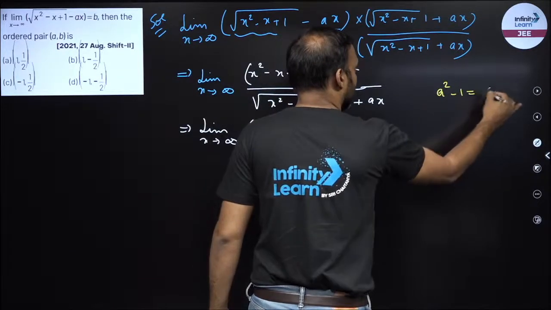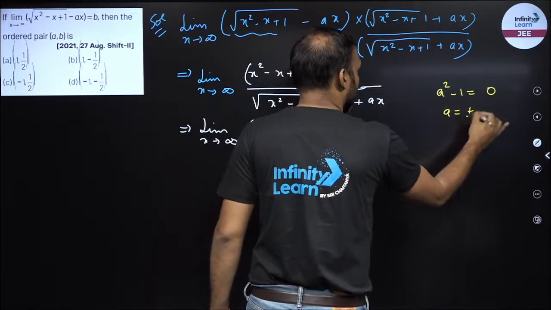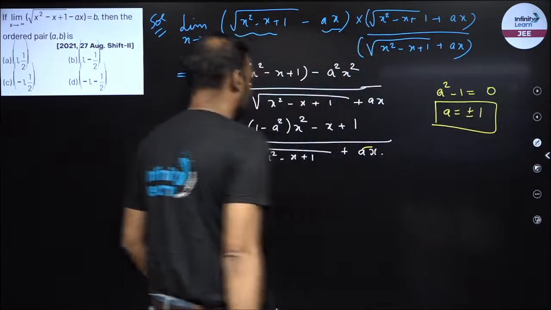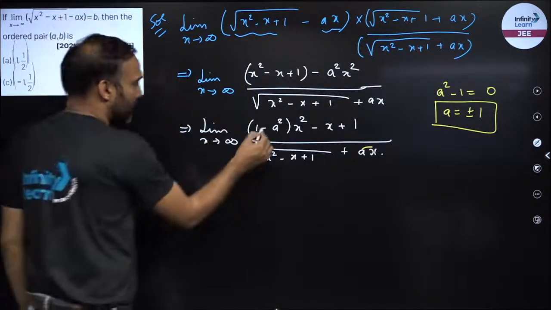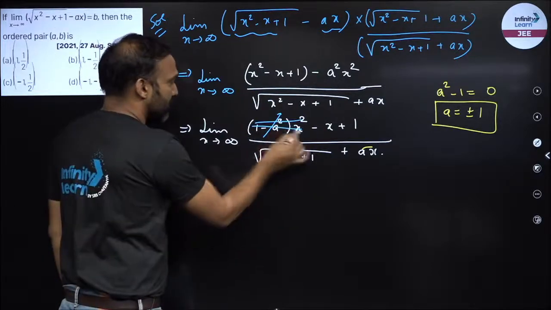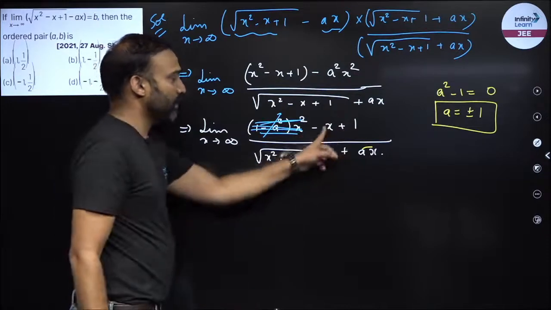a square minus 1 को जीरो कर दो तो a कितना हो जाएगा? प्लस माइनस 1. सो दिस आई गॉट फॉर a. सो अभी a square minus 1 को मैंने जीरो किया तो ये जीरो हो गया ना गाइज. Zero into anything is zero. So now there is no such term over here. So I have only linear and a linear.